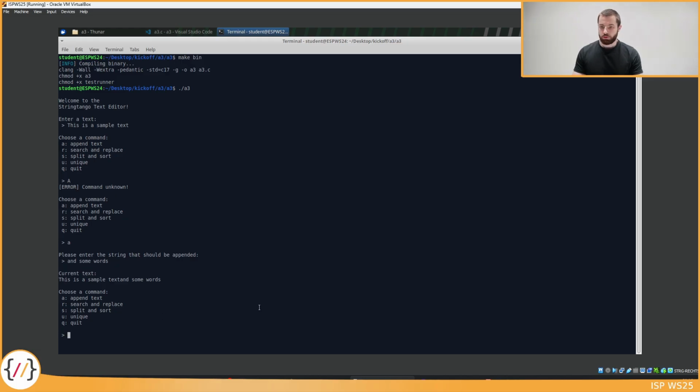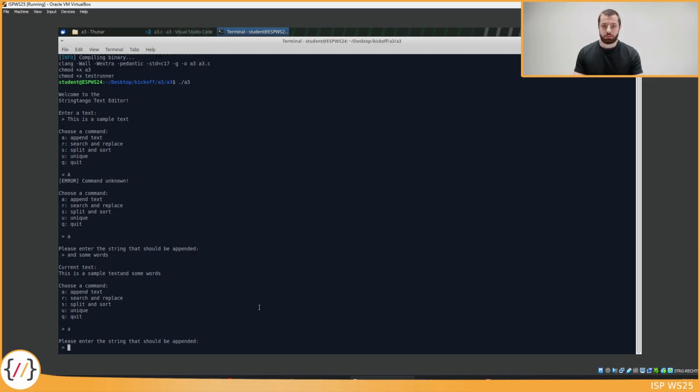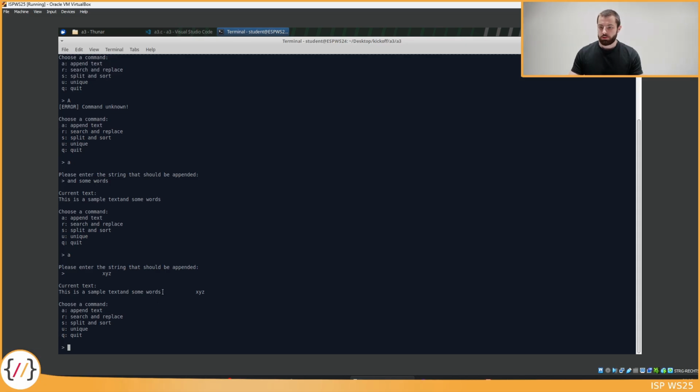I can also show you that white spaces are kept as part of the input. So let's go ahead and type in some spaces, a few letters, maybe a few more spaces. And we see here that the spaces are really not removed.